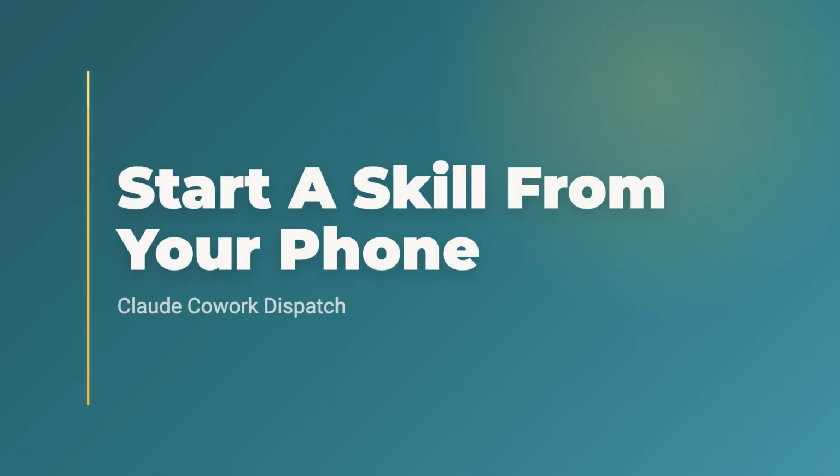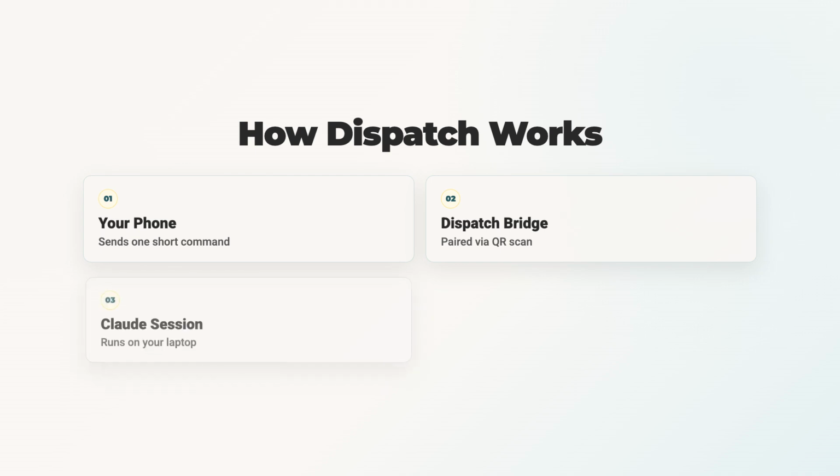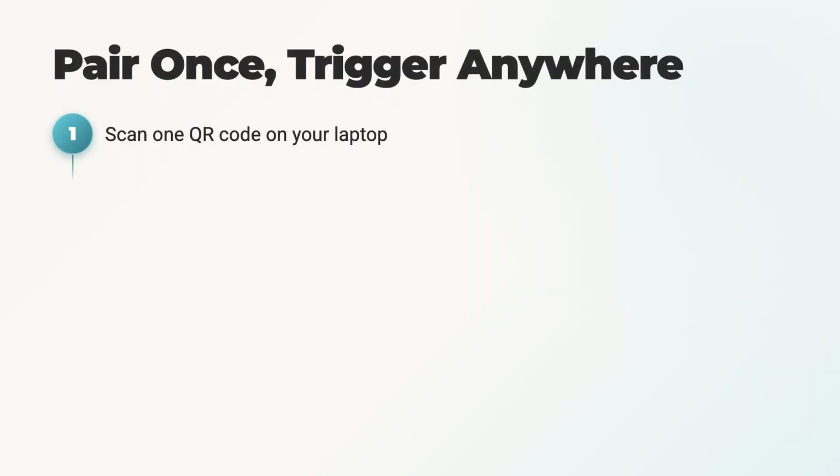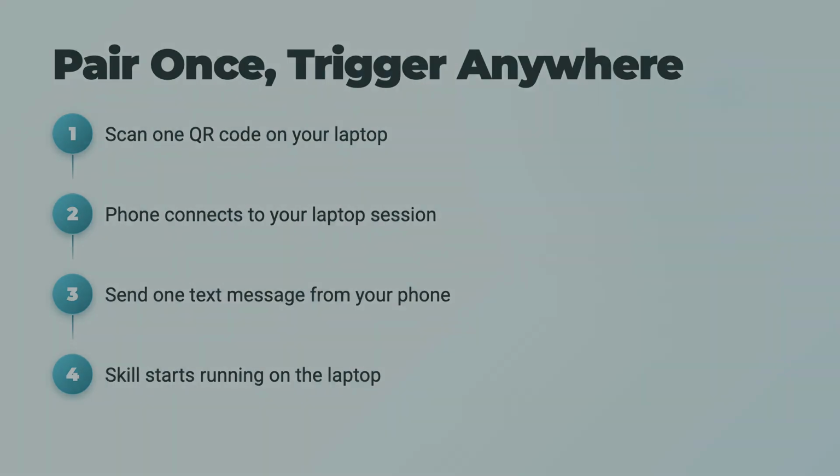Now here is the part many people miss. You can start a skill from your phone. In Claude Cowork, there is a feature called dispatch. What I mean is, your phone can send one small command to the Claude session running on your laptop. You scan one QR code. Your phone connects to your laptop session. After that, you can send one text message from your phone. That message starts the skill on your laptop.